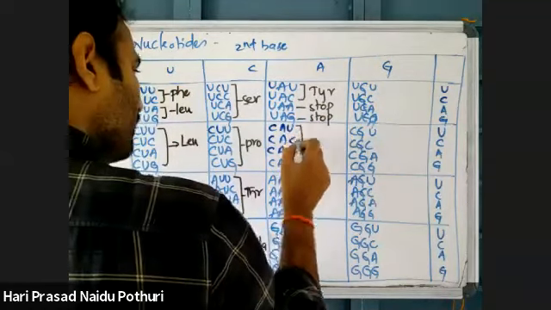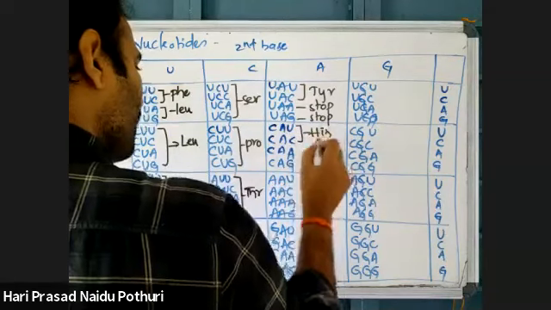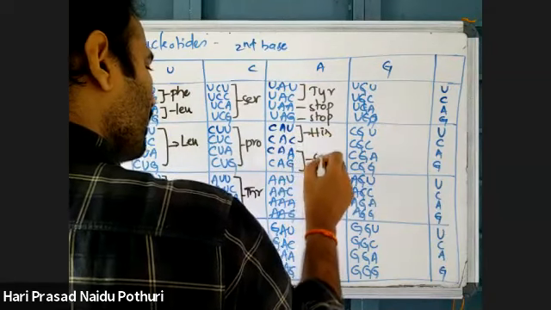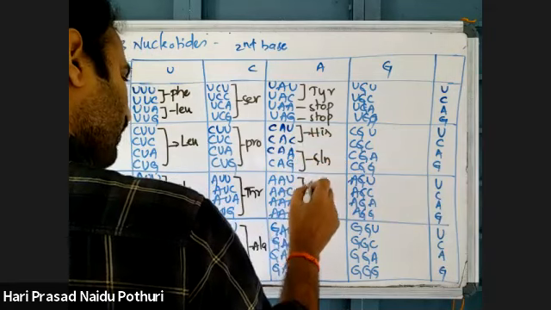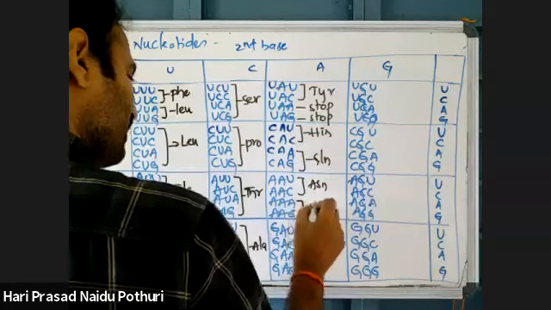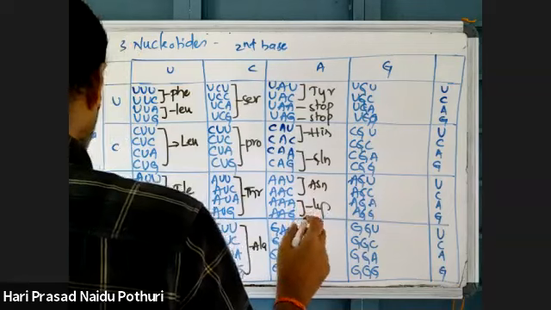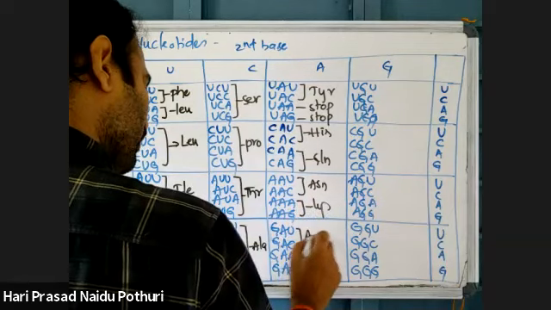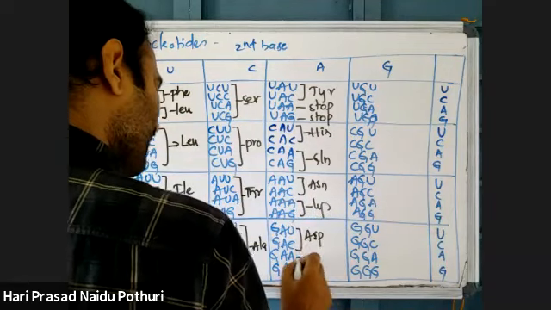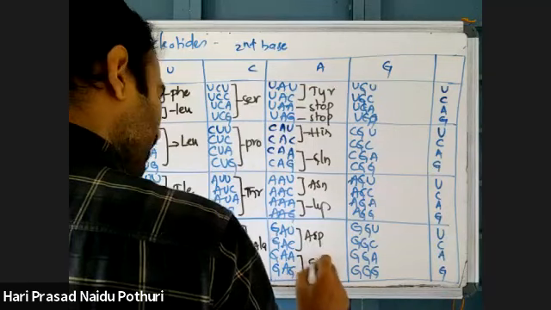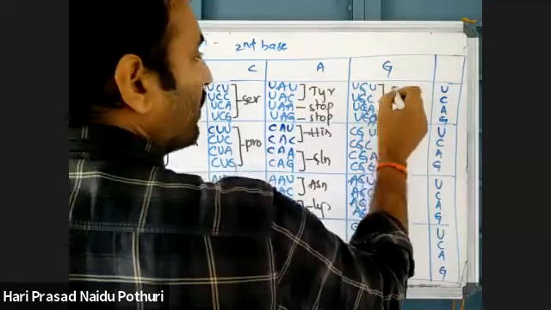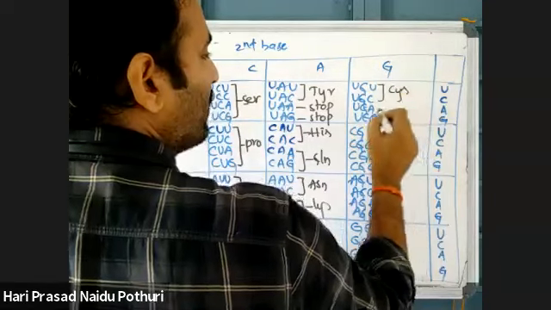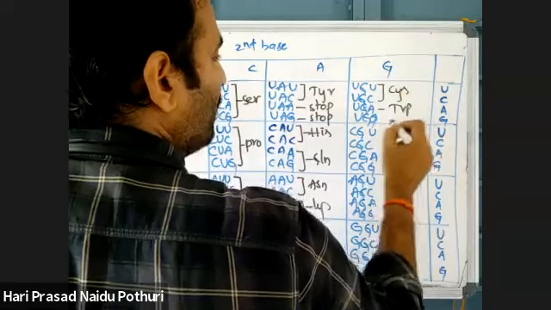And these two code for histidine, and these two code for glutamine, and these two code for asparagine, these two code for lysine, and two for aspartic acid, two for glutamic acid, and two are coding for cysteine, one for tryptophan.